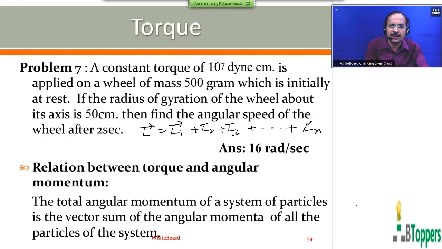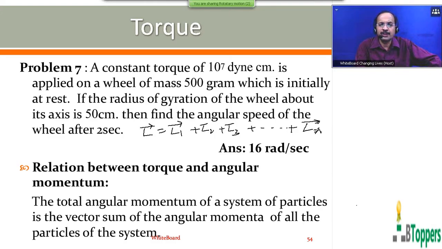If you consider a system of n point masses which rotate about the common axis, then the total angular momentum of the system is equal to the vector sum of the angular momenta of the individual particles about that axis.